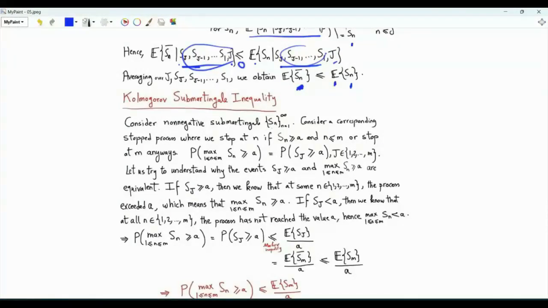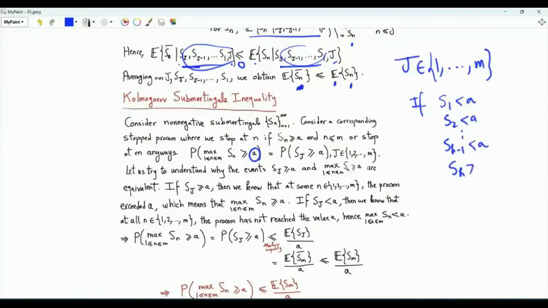Consider a non-negative submartingale Sn. The stopping time j is in the set from 1 to m. There is a threshold value, which is a. If S1 is less than a, S2 is less than a, Sk minus 1 is less than a, and Sk is greater than or equal to a, and k is in the range from 1 to m, this means that the process S exceeds the threshold value a for the first time at instant k. In this case, j is equal to k.